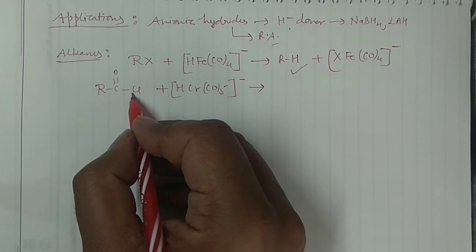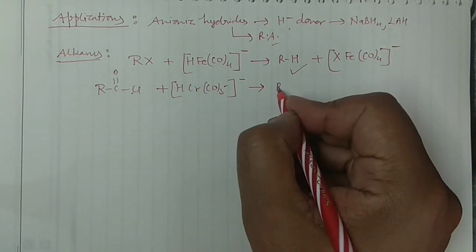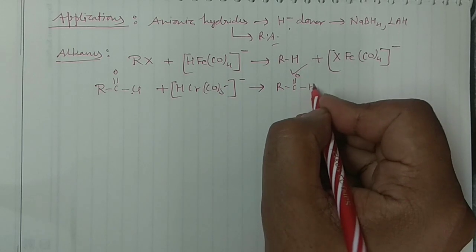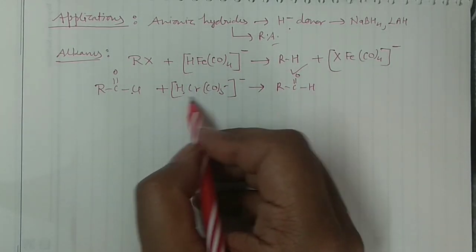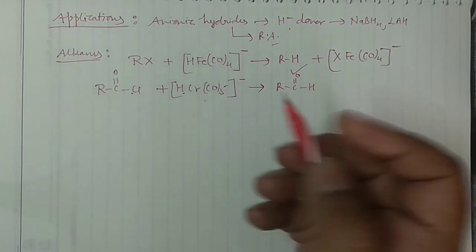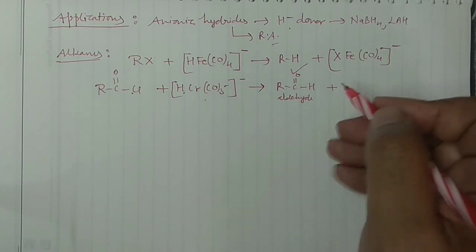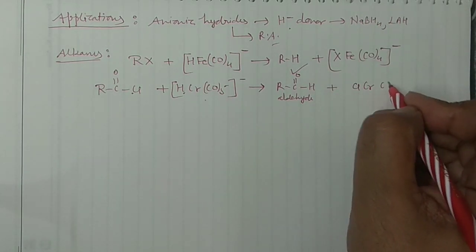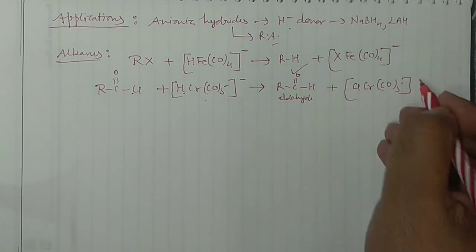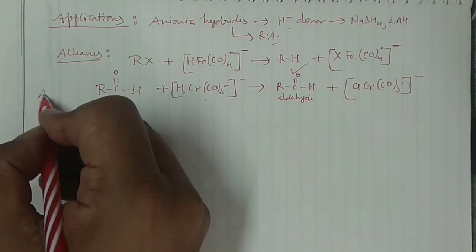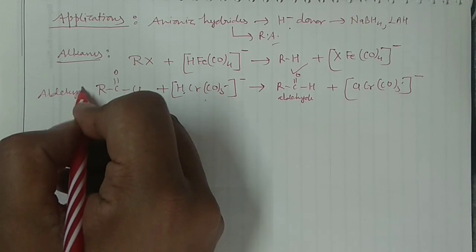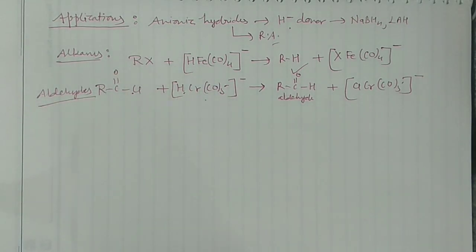What will happen, this chlorine will get knocked out from here, and then you will have RC double bond OH, because this hydrogen is provided by this hydride, and you know this compound is the aldehyde, plus you will have ClCr(CO)5 negative. So along with the alkanes, aldehyde synthesis is also there. That's why these organometallic compounds are very, very important, since we can utilize these hydrides to form different compounds, right?